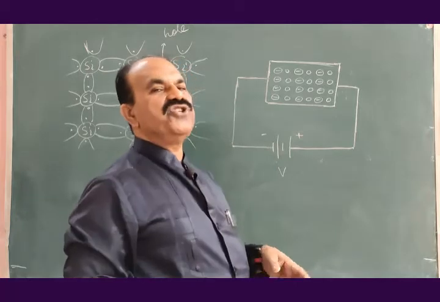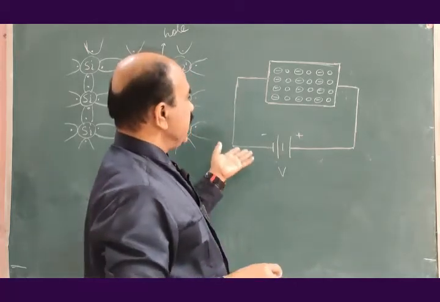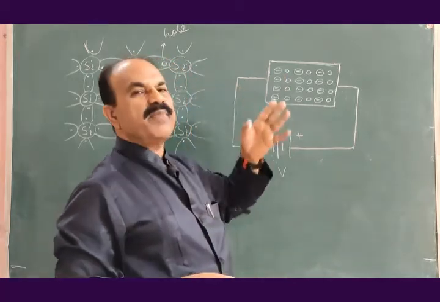So the battery of potential V is connected to this p-type semiconductor.